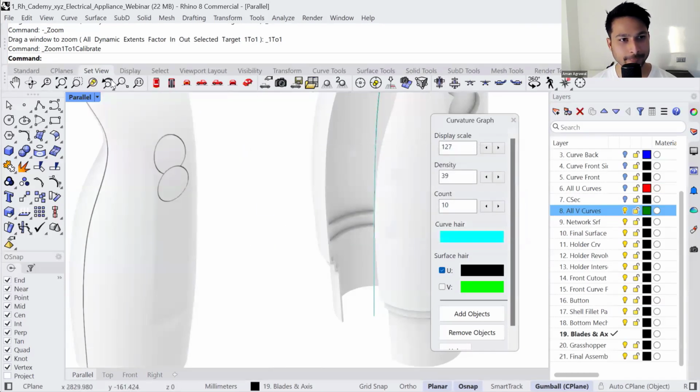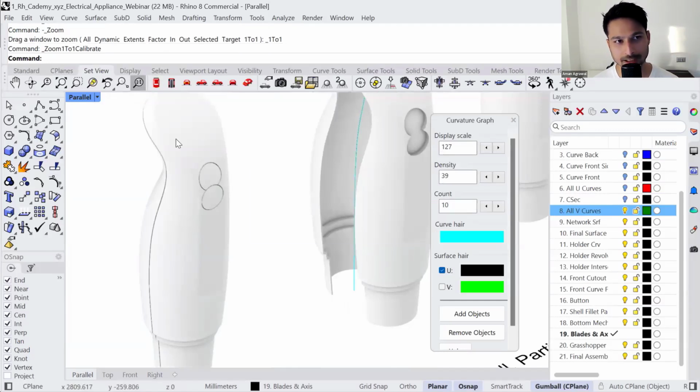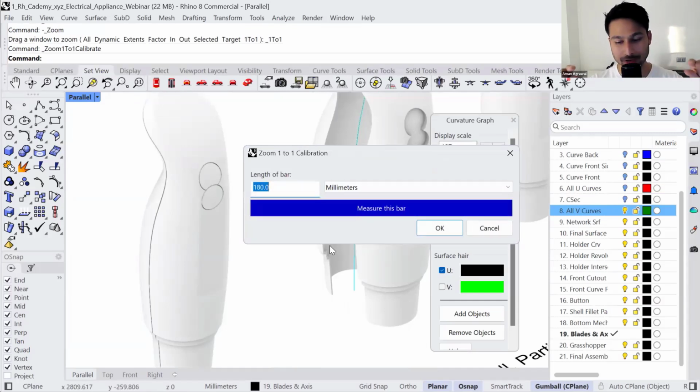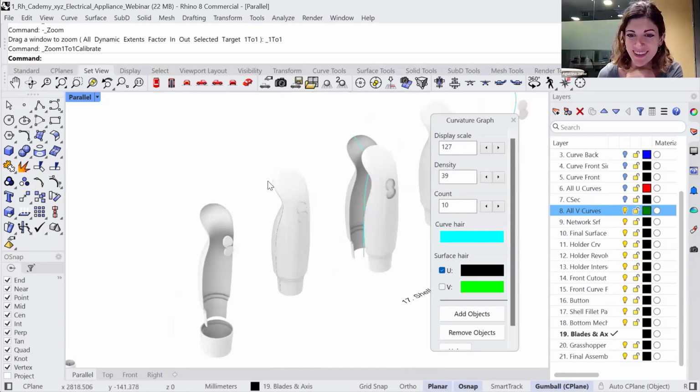When I press OK, then I can see a real scale model on my screen. I don't know if you knew about this feature, but it's a very useful feature in Rhino. You right click, measure that blue bar on your screen, and you have a real scale of the product on your screen. All right, questions? An amazing tip.